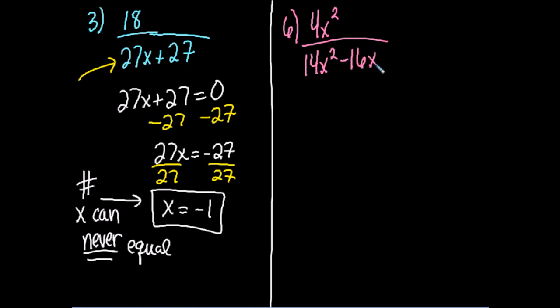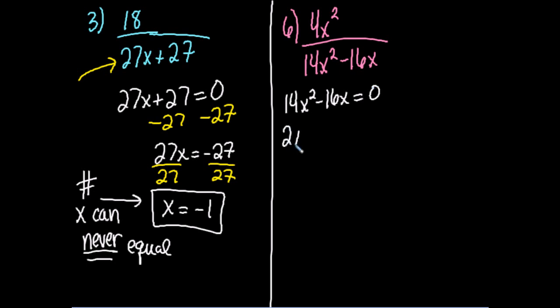Okay, I'm going to take that 14x squared minus 16x, the whole denominator, equal to 0. I have x's in both, so that's the greatest common factor that has an x in it, and then I have a 14 and a 16, and those will both divide by 2.